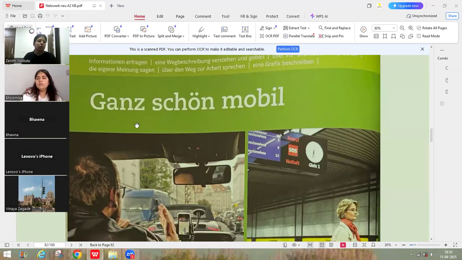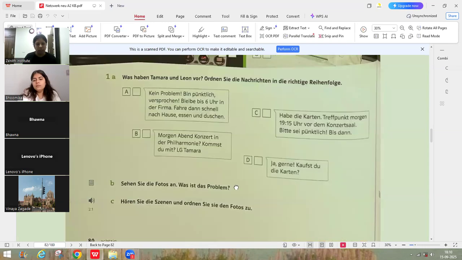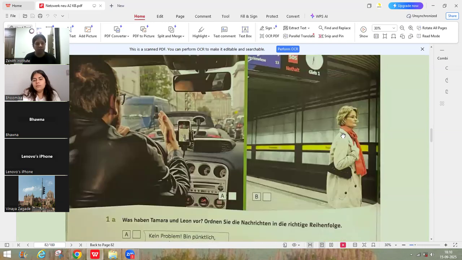Okay, this chapter is very mobile. Everything is in mobile. Mobile means movement. Okay. So here there's a couple. One couple is taking the öffentliche Verkehrsmittel. Verkehrsmittel, this Verkehr, what is it called? This metro, subway, she is taking.